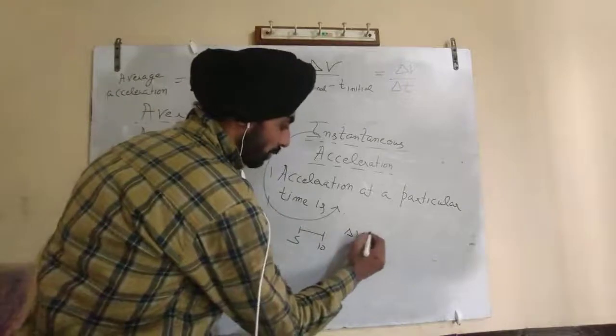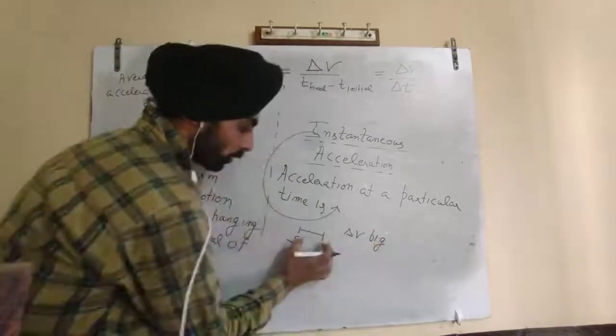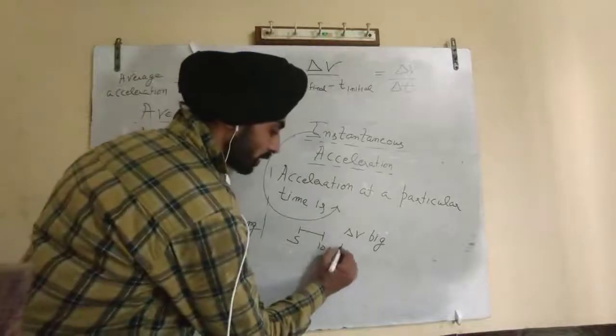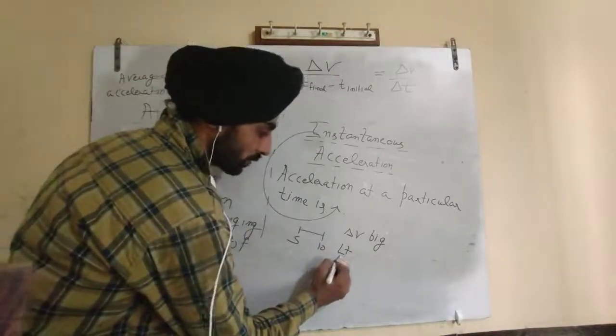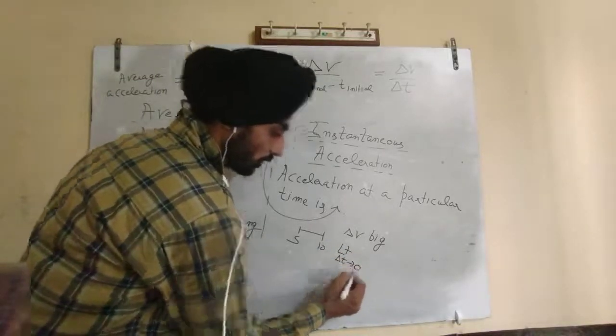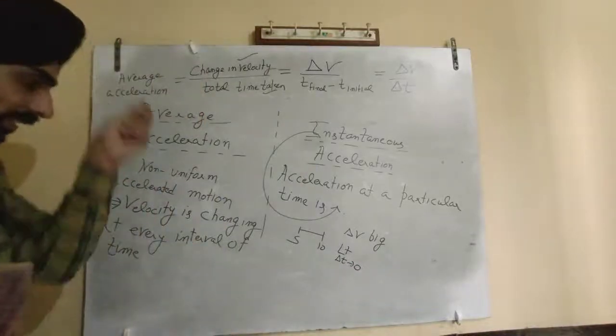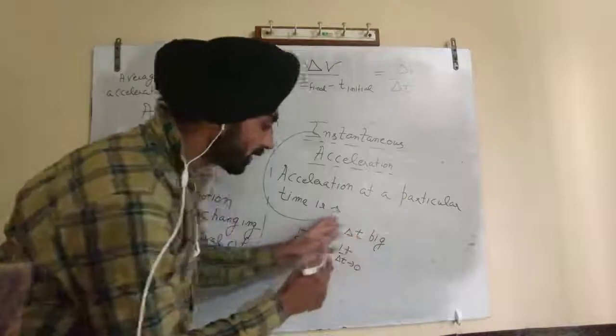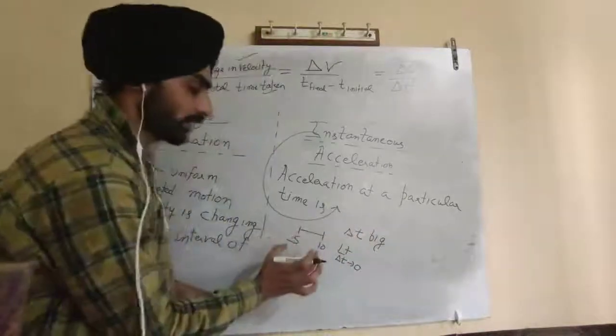Delta v is big here. You bring it very close, near to 0. That means limit delta t tends to 0. Here delta t is a big thing, like 5 seconds.